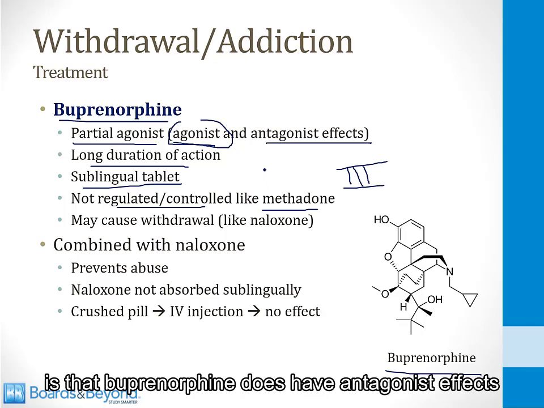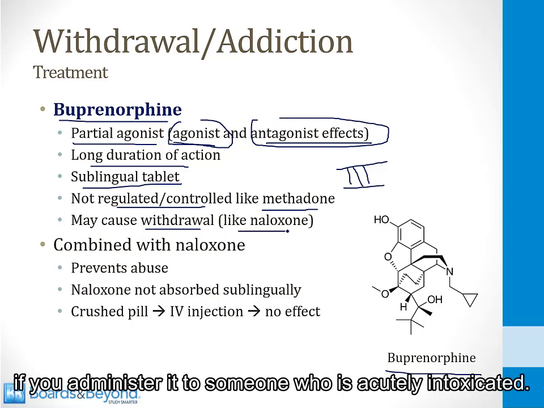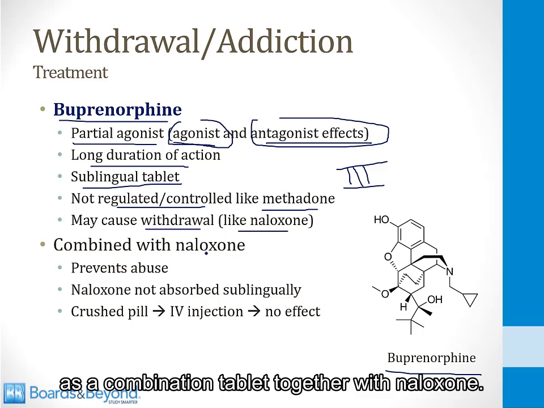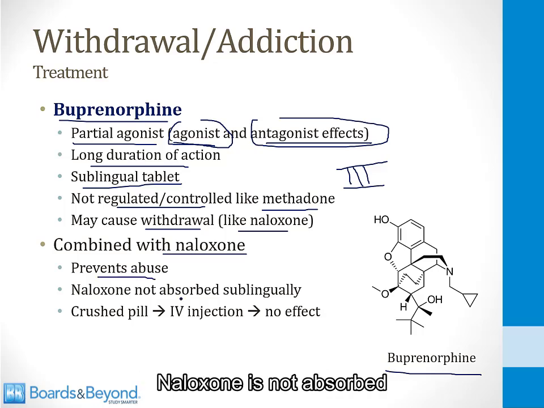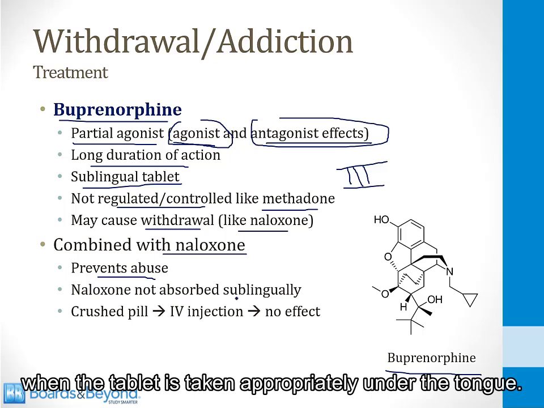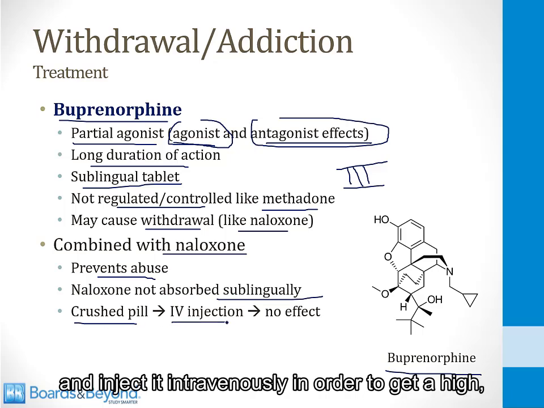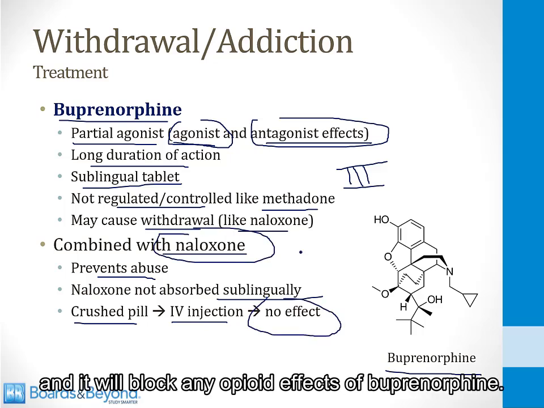Second thing to know is that buprenorphine does have antagonist effects, so it can cause withdrawal, like naloxone, if you administer it to someone who is acutely intoxicated. And then finally, you need to be aware that buprenorphine is always given as a combination tablet together with naloxone. So why is naloxone mixed into the tablet? This is done to prevent abuse. Naloxone is not absorbed when the tablet is taken appropriately under the tongue. However, if a patient attempts to crush the pill and inject it intravenously in order to get a high, there will be no effect. And that's because naloxone is present in the tablet and it will block any opioid effects of buprenorphine.